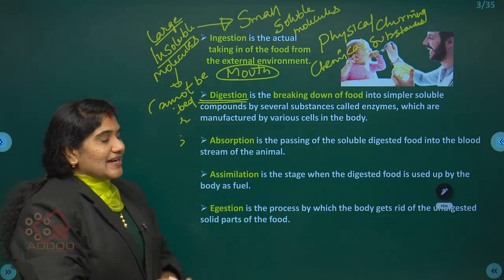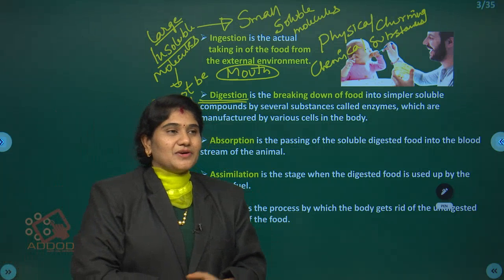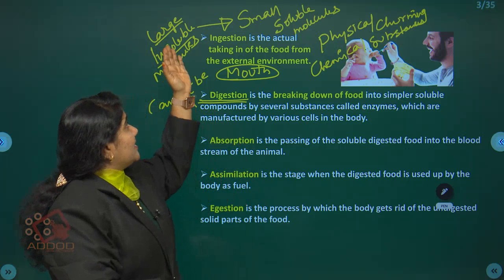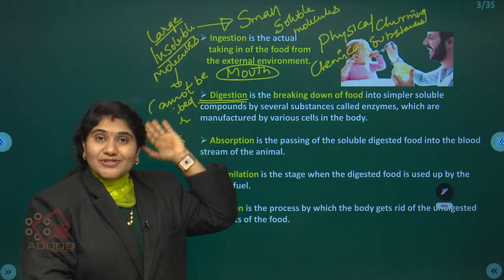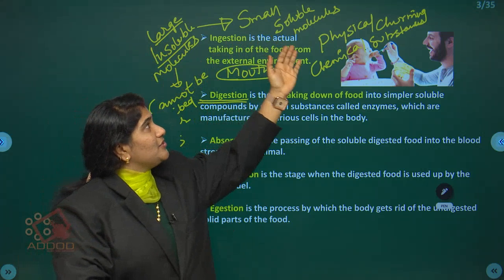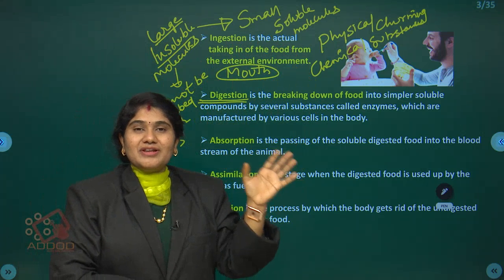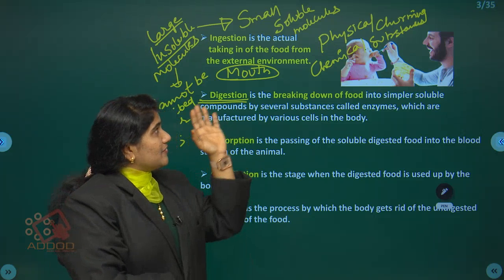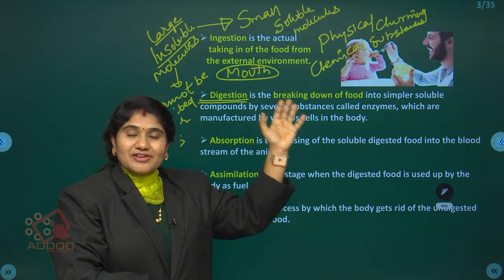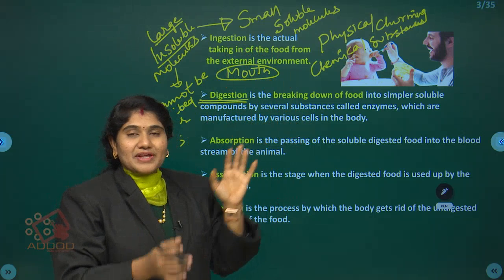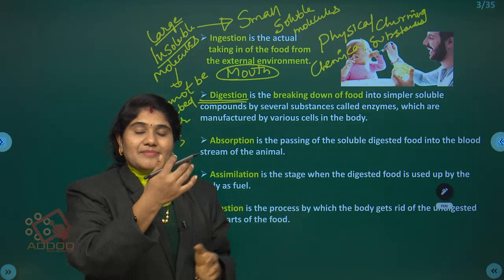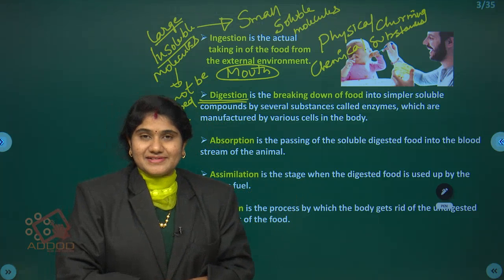Then next, after digestion what happens? You are taking in the food, it is called ingestion. Next, the ingested food consists of large insoluble molecules and these are converted into small soluble molecules. This conversion into smaller soluble molecules is called as what? Digestion. This process is also completed. Now our digested food will be moved into the bloodstream.